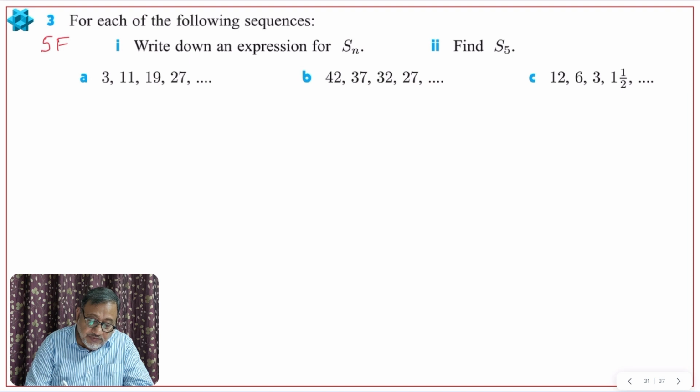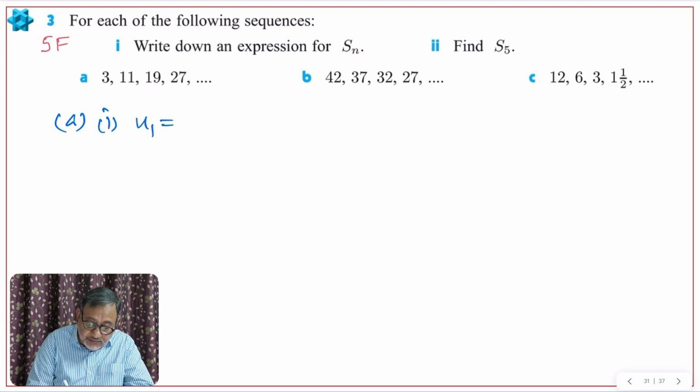So look here, for each of the following sequences, write down the expression for Sn. Sn means the sum of the terms, all the terms, when they are added. Of course you have to represent it with the sigma notation. There is another formula for Sn, but we are going to see it later on. Now here you have to express it with sigma notation, right? Okay then.